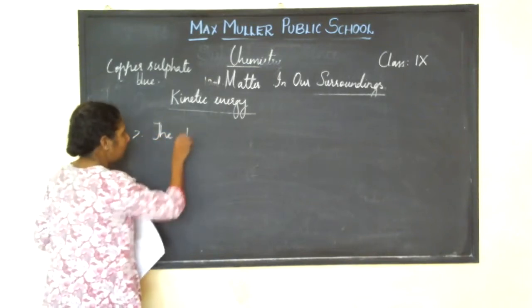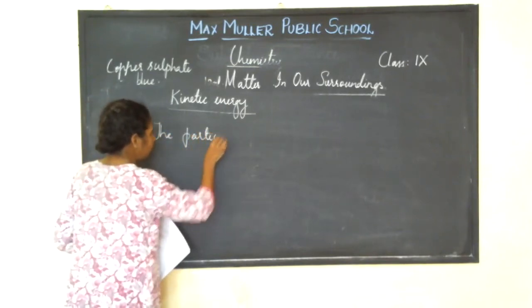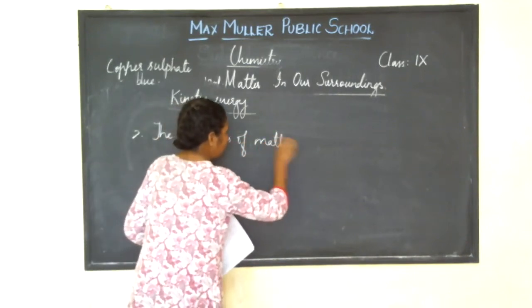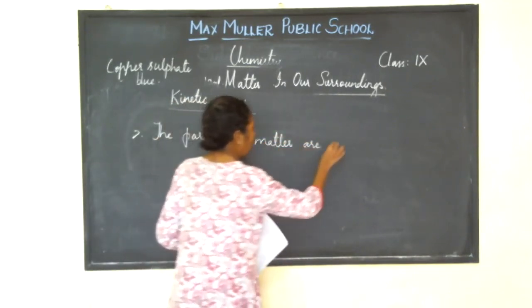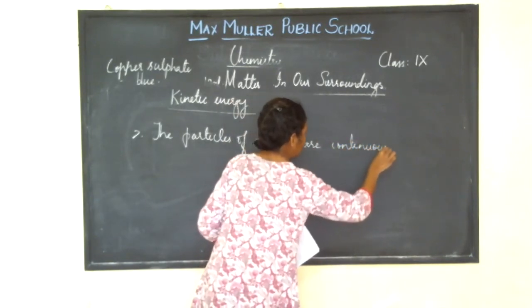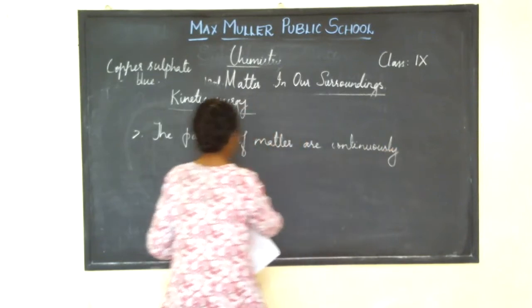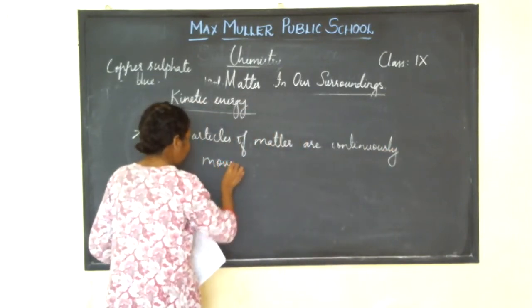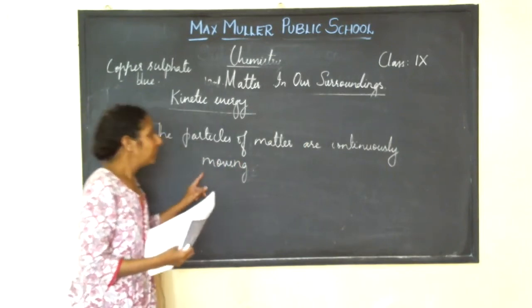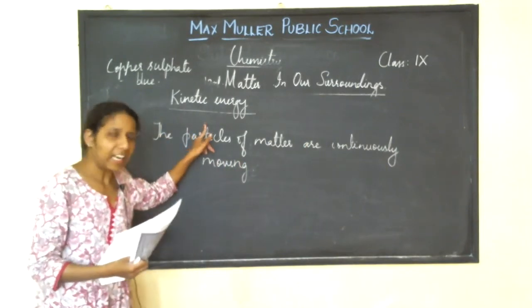Second characteristic, the particles of matter are continuously moving. Since the particles are moving, they possess kinetic energy.